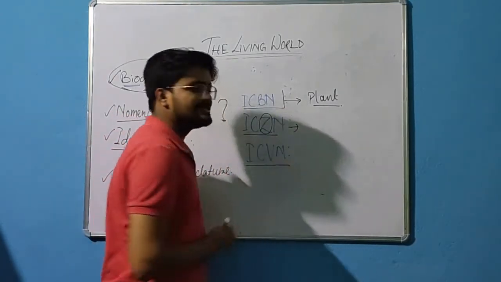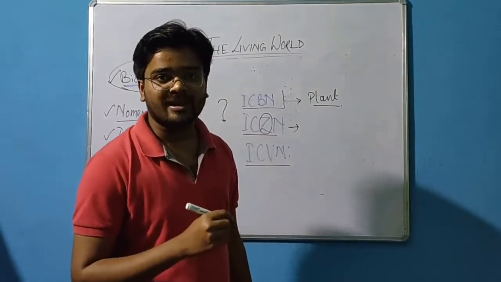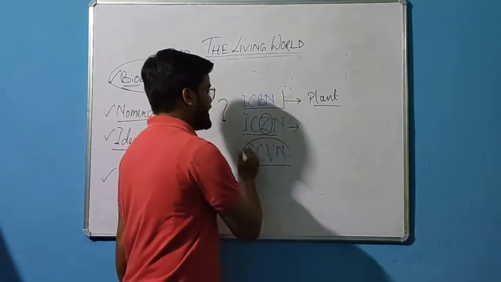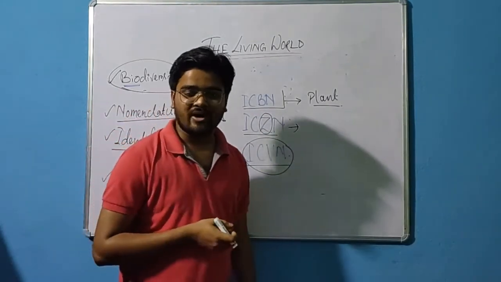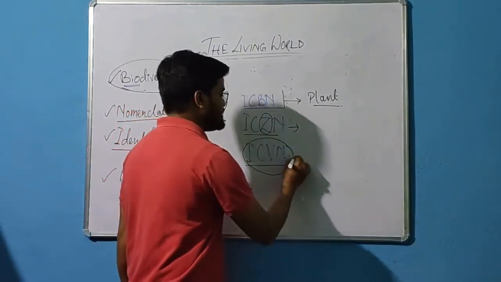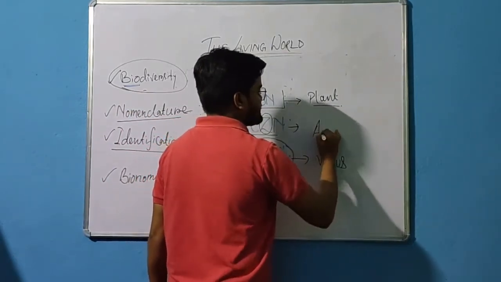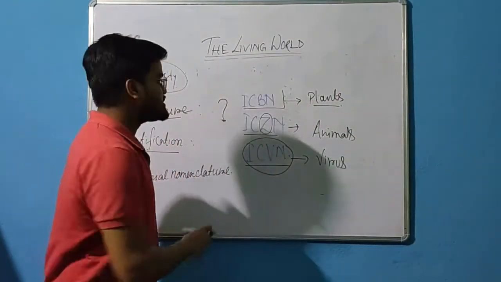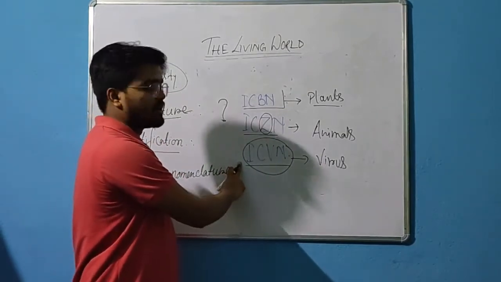And next is the ICVN. ICVN means International Code of Viral Nomenclature. These are the groups fixing the names of viruses, as we know the tobacco mosaic virus. These names are fixed by this ICVN. So ICVN is for viruses, ICZN is for animals, and ICBN is for plants. These groups fix the names of organisms.